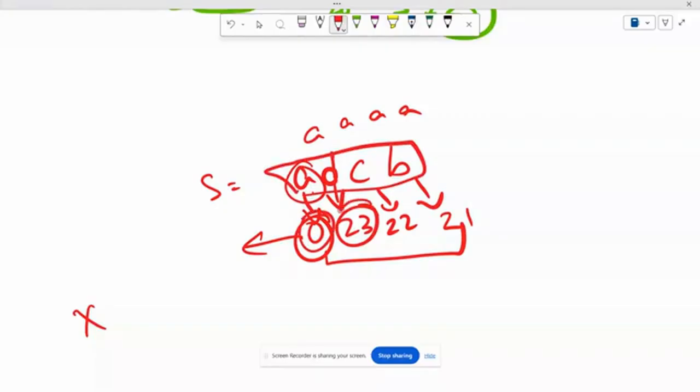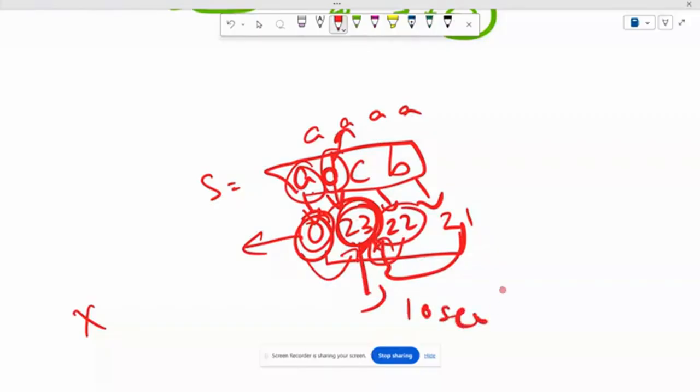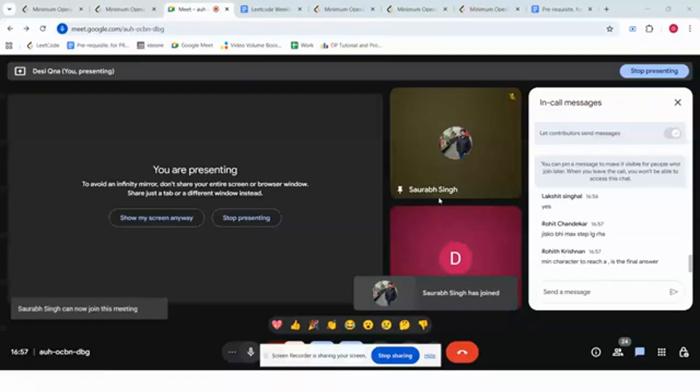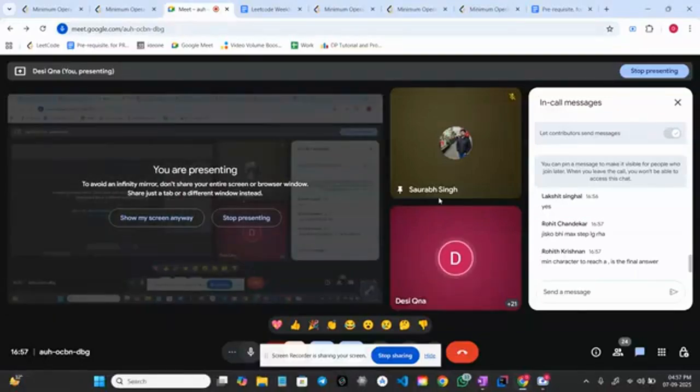We want the character which is taking the most steps, because we are sure that as soon as this character becomes equal to A, all the characters which require fewer steps than this 21, 22, 0 will be taking even less time. Let's say this requires 10 seconds. These will require 8 seconds. This will require 5 seconds. This will require 0 seconds. That is why we are taking the max. Is this clear? Intuition clear?